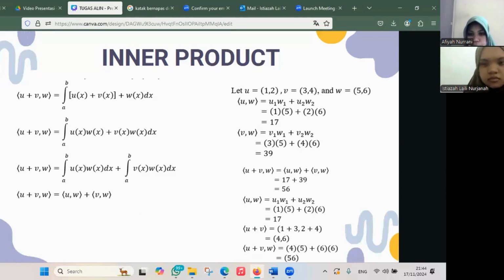So the inner product of u plus v, w equals the inner product of u, w plus the inner product of v, w, which equals 56. The inner product of u, w equals 17, and u plus v equals 4, 6. The inner product of u plus v, w equals 56. Next.